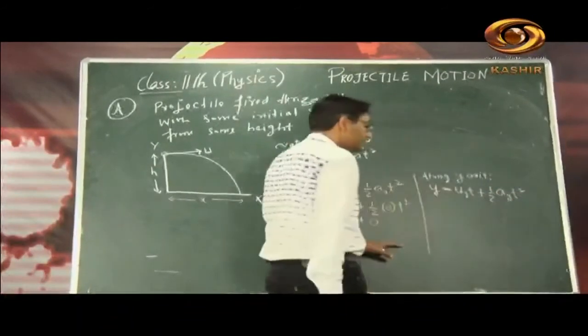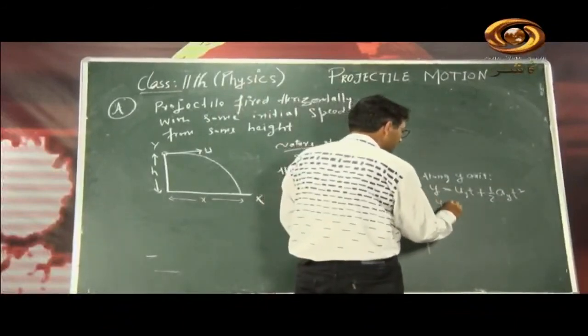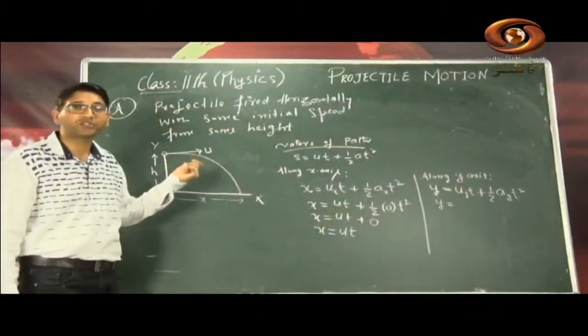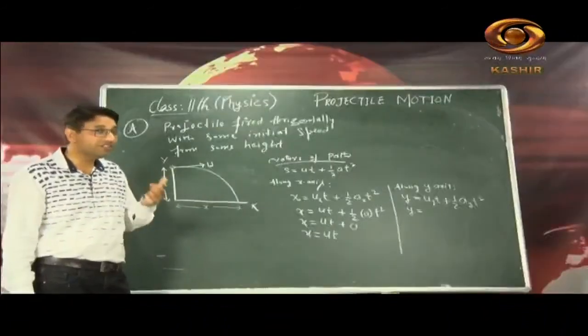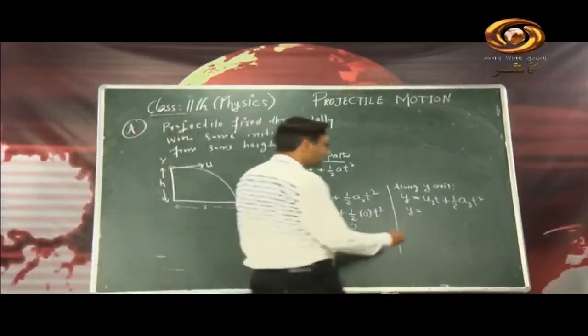So what will you get? You will get y is equal to the initial velocity along the y-axis, but we have fired the projectile horizontally. There is no initial velocity along the y-axis. So this initial velocity along the y-axis becomes 0.